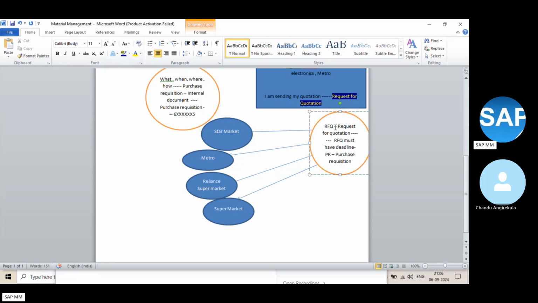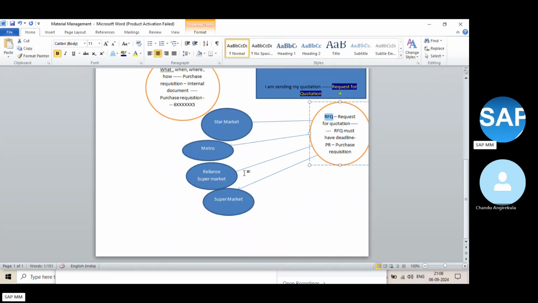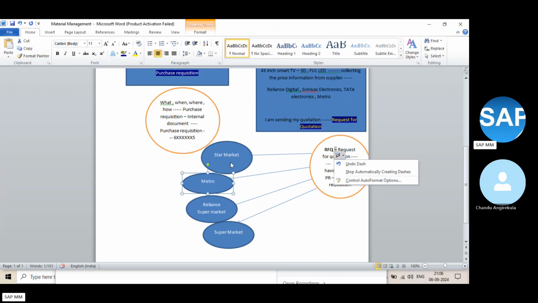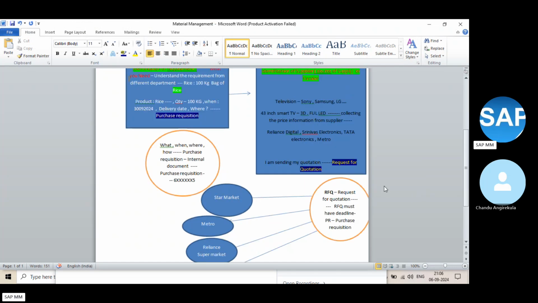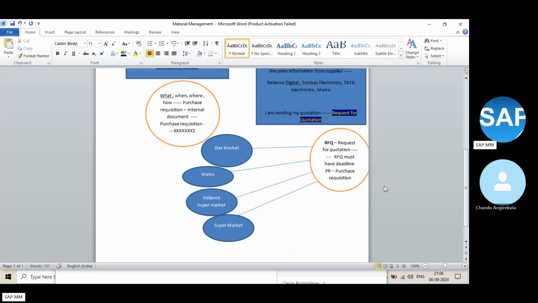So this RFQ information we sent, but still we have not agreed to buy from there. We just sent the RFQ information to the multiple suppliers. What you are requesting from them is to provide your price information, your tax information, your delivery cost information, all this pricing related information. Other than that, if any other conditions are there, you request those too.